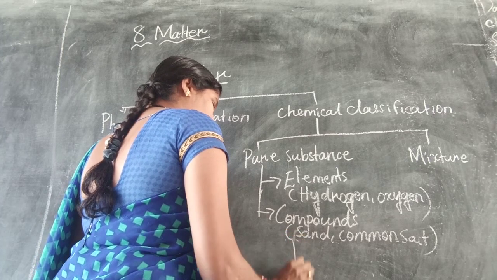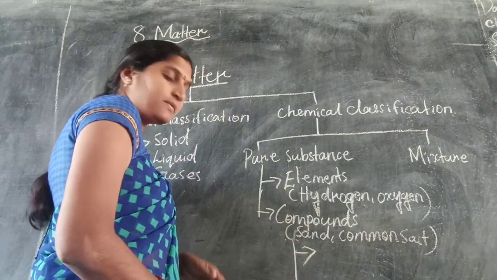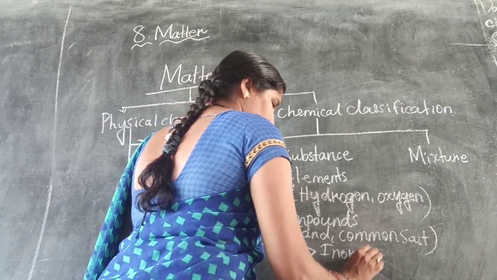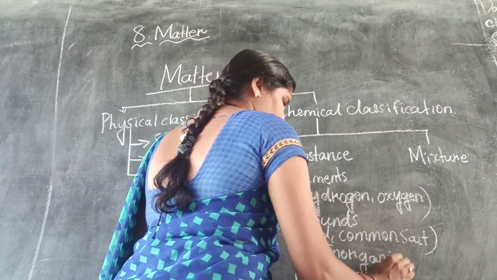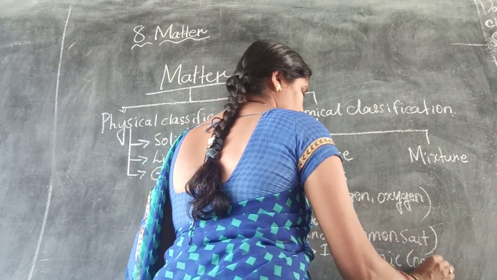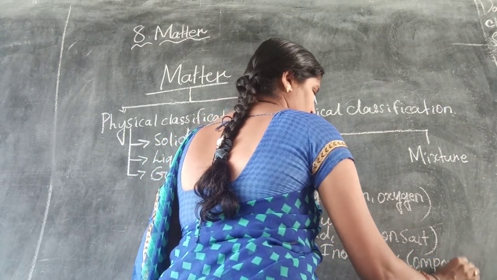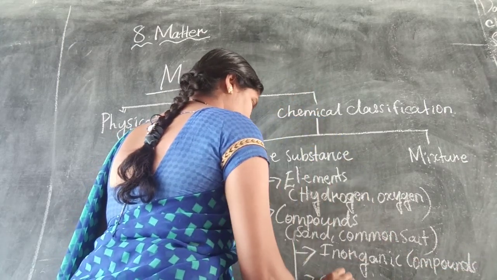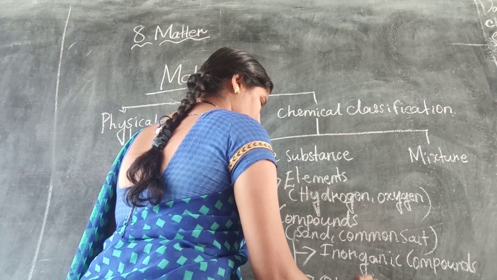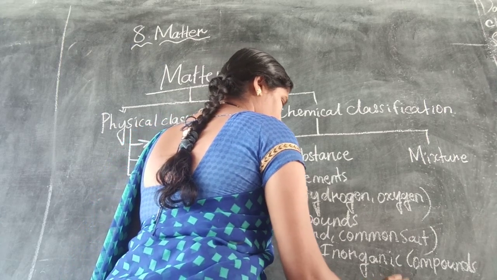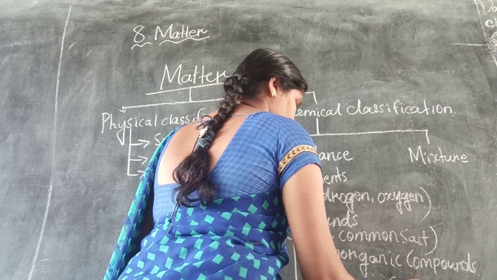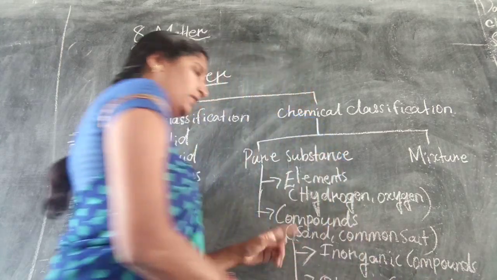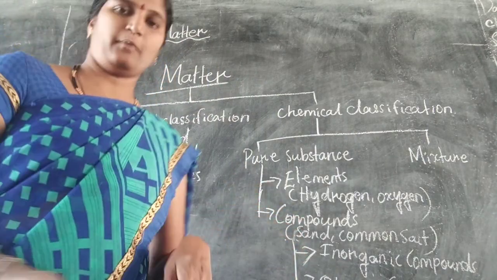The compounds are further divided into two subtypes. They are inorganic compounds and next is organic compounds.